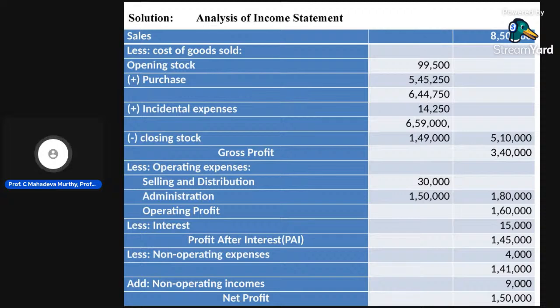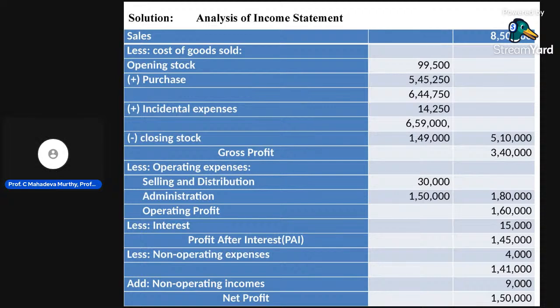Then gross profit: sales minus cost of goods sold is equal to gross profit. 8,50,000 minus 5,10,000 is 3,40,000. Then less operating expenses. Under operating expenses, selling and distribution expenses are 30,000 and administration expenses 1,50,000. In this problem there are only two operating expenses. I will explain that in detail in the next classes. Selling and distribution is an operating cost, 30,000. Administration of the organization, HR department salary and other salaries, is 1,50,000.